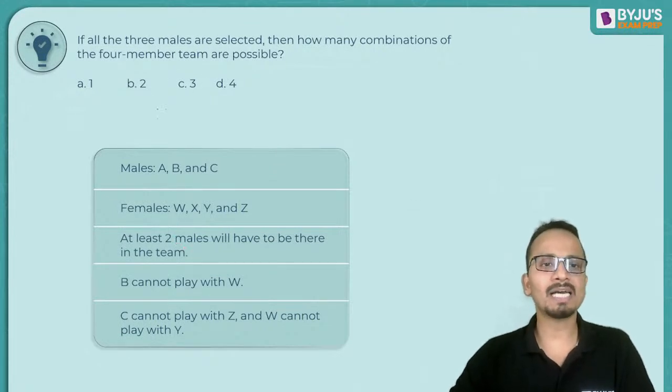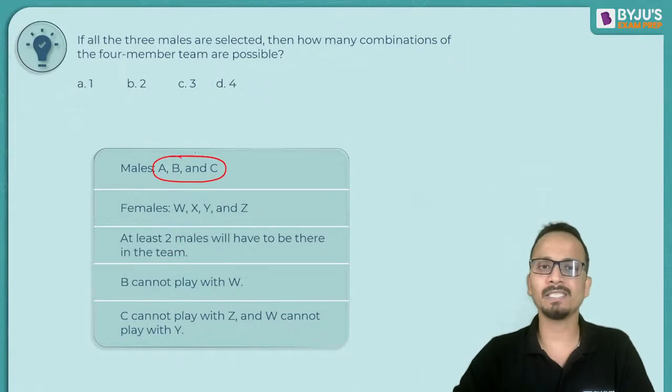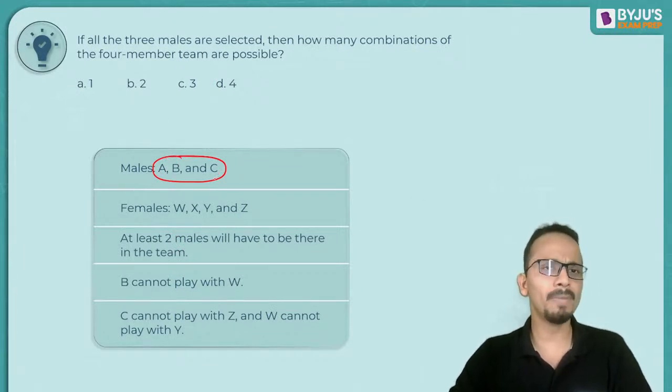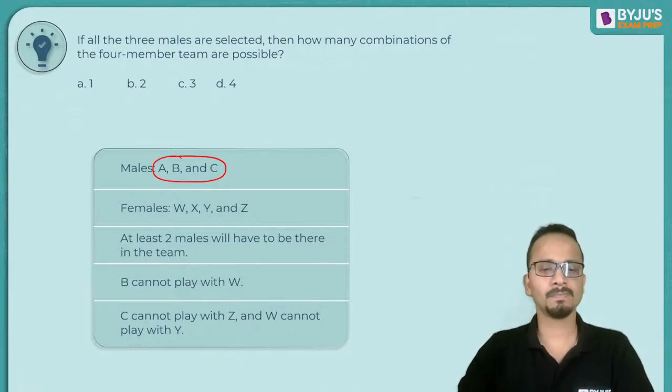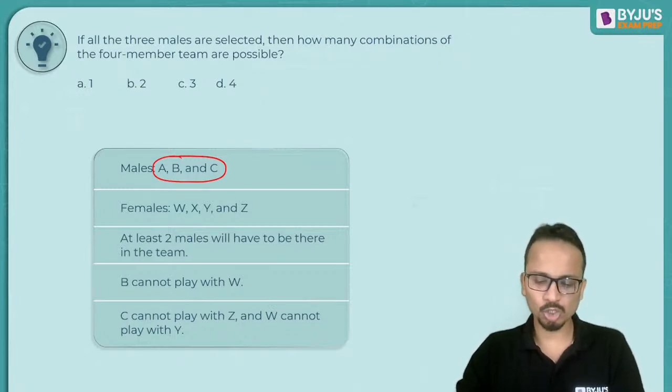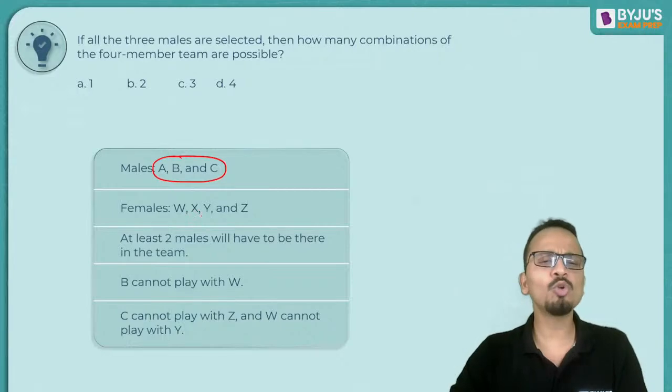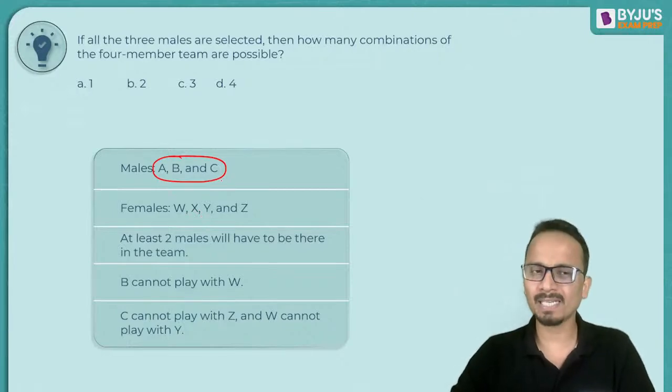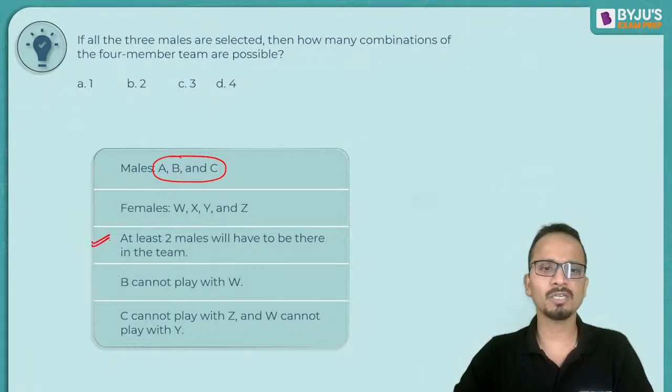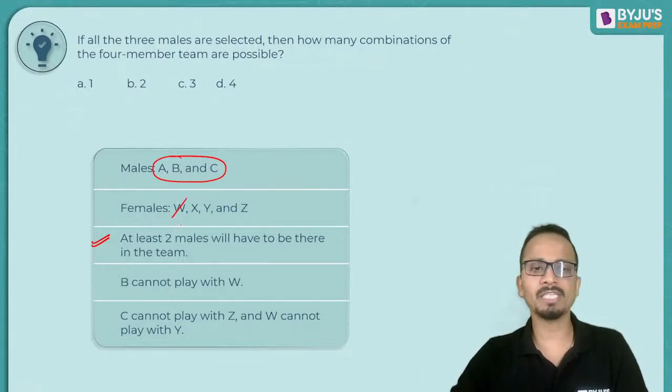So if all three males are selected, if A, B, and C are selected, then how many combinations of four-member team are possible? Quickly, this one is so easy. You cannot afford to give a wrong answer for this one. A, B, and C are selected. Fine. So the first condition is okay. At least two males are selected. Now the next condition, B cannot play with W. We have already selected B, so I cannot select W. So W will be rejected.